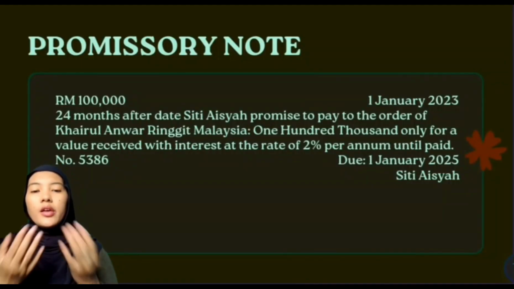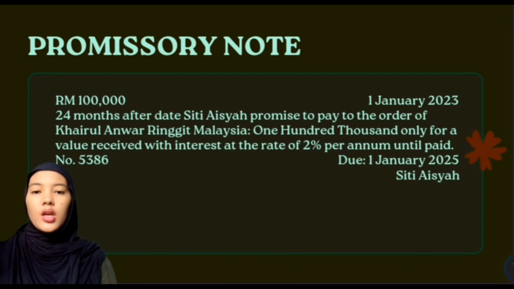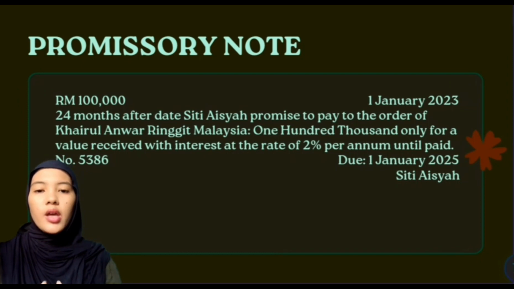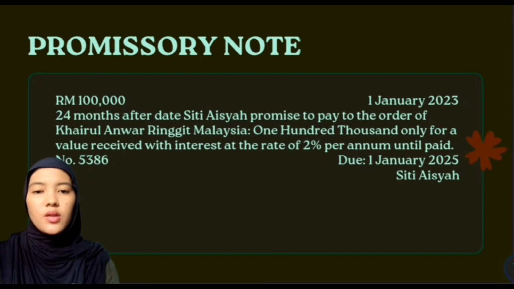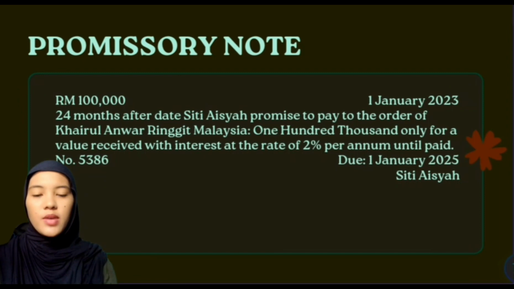Next, I'm going to explain about the promissory note. The owner, Siti Aisyah, humbly promises to pay to the order of Cairo Anwar a sum of 100,000 on January 1, 2023. This amount is the value she received, and she agreed to pay interest at a rate of 2% per year until payment is made. This promissory note has a reference number 5386 and the payment deadline is 1 January 2025. The owner guaranteed that she will fulfil this commitment and pay the loan amount along with the specified interest within the specified period, subject to the terms and conditions stipulated in this promissory note.